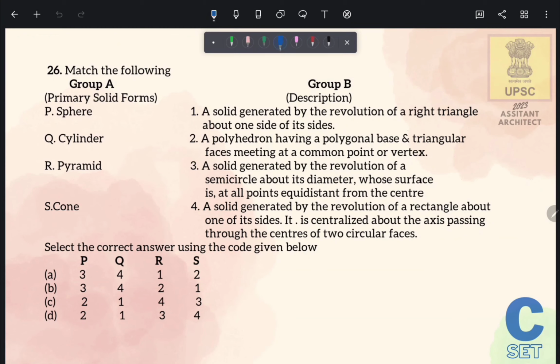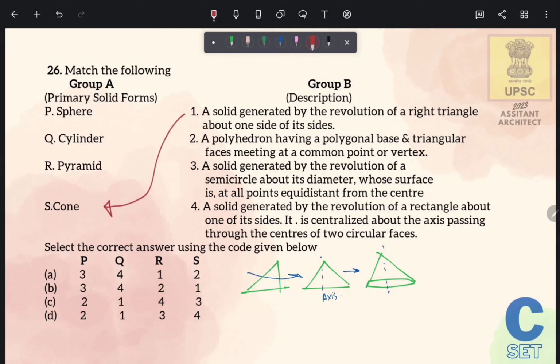So let's see all the descriptions one by one and try to understand them with a diagram. First is a solid generated by revolution of a right triangle about one of its sides. So this is a triangle and we will rotate it about one of its sides. So when we rotate it, it will look like this in 2D, and in 3D it will look like a cone. This is its axis. So first is the description of cone.